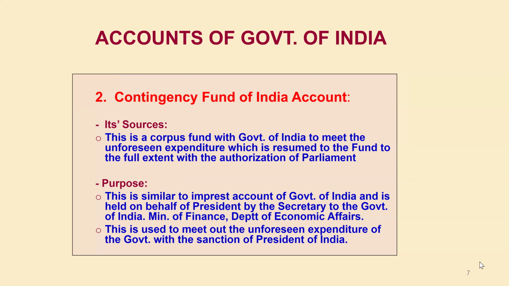So this Contingency Fund of India is used to meet the unforeseen expenditure of the government with the sanction of the President of India. Means any expenditure which is not known, some unforeseen expenditure, contingent liabilities we can tell. The expenditure we may incur or may not incur like that. For incurring those expenditure, we need to draw it from the Contingency Fund of India. And this Contingency Fund of India is a corpus fund with the Government of India to meet the unforeseen expenditure.